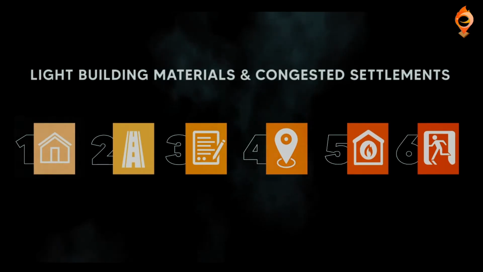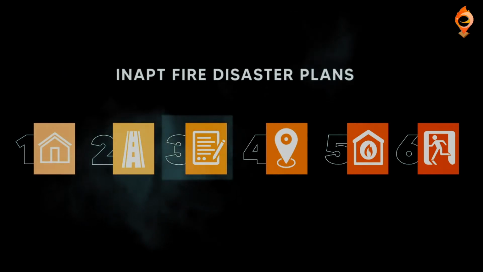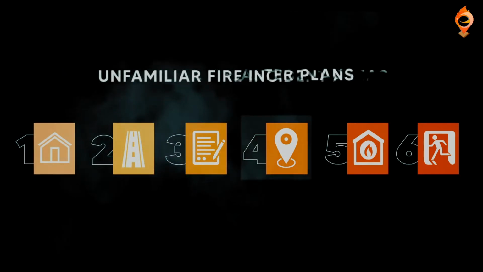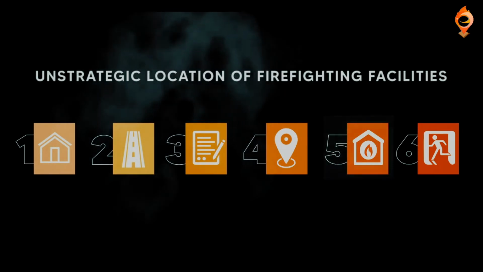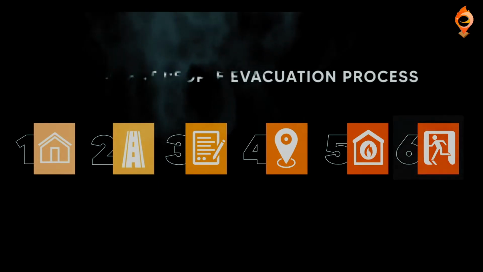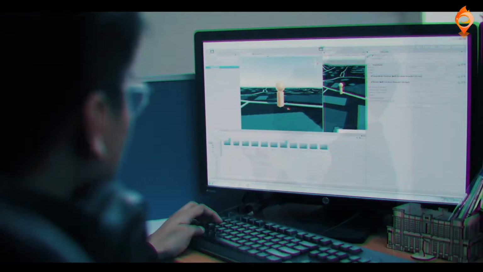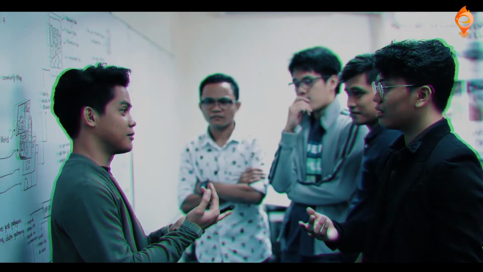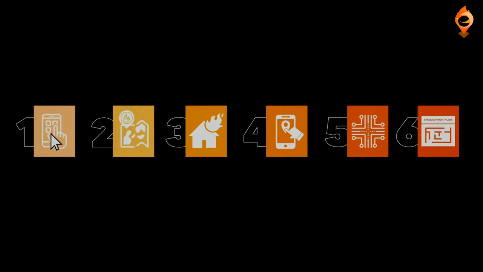Light building materials and congested settlements, narrow roads, inept fire disaster plans, unfamiliar fire incident areas, unstrategic location of firefighting facilities, and inefficient people evacuation process, among others. Thus, the inception of FireCheck, a fire hazard mapping and fire spread modeling project, and more. The FireCheck project developed technology solutions that aid in reversing these realities.